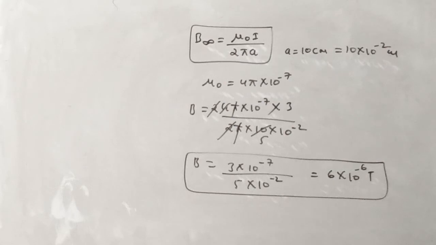Each wire has a current of 4 ampere. Calculate the magnetic field